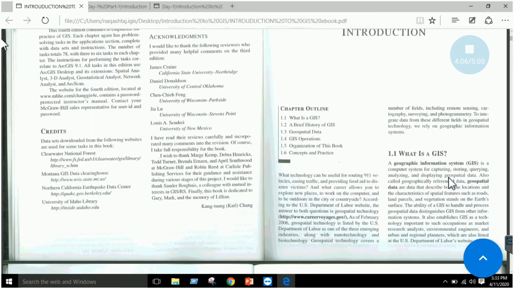So we will take an example and understand what this really means, right? It says that it is also geographically referenced data or geospatial data, data that has true coordinates, that is what is meant by georeferenced data. So geospatial data describes both the location as well as the characteristics of spatial features such as roads, lands, and parcels, right? So this is a basic definition of GIS.